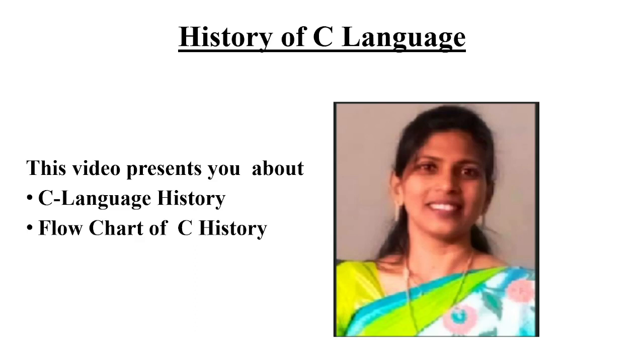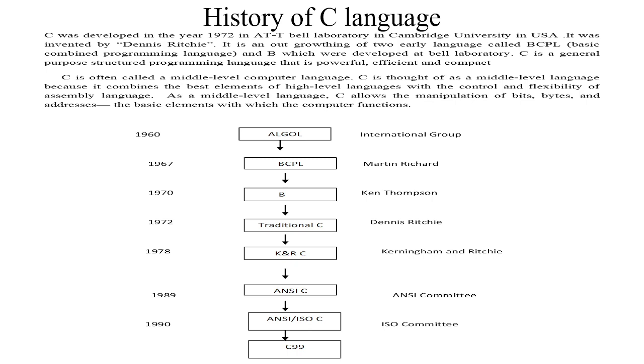This video helps you to know the history of C language. So here we are going to present the C language history in the form of a flow chart. When you look at the history, we know that C language was developed in the year 1972 at AT&T Bell Laboratory in Cambridge University in USA. And the person who invented this language is N.Rajini.